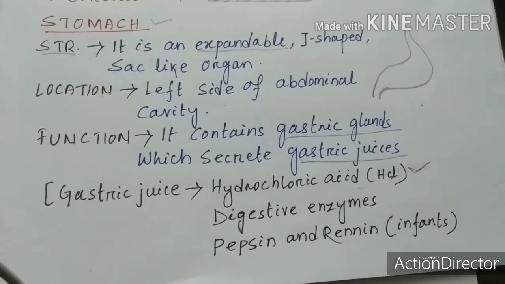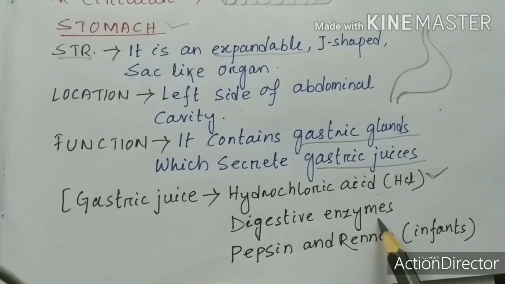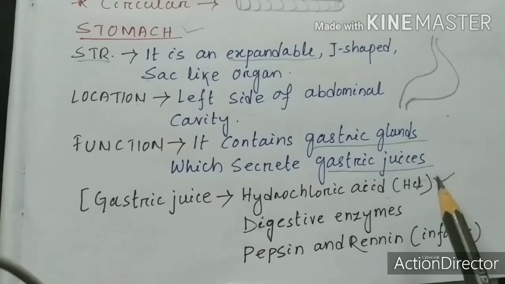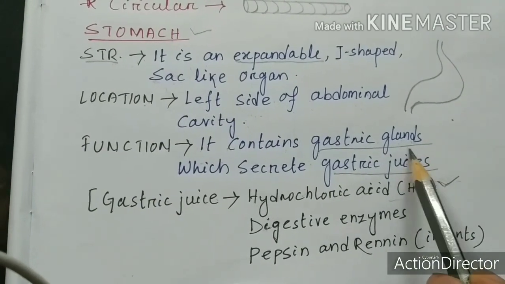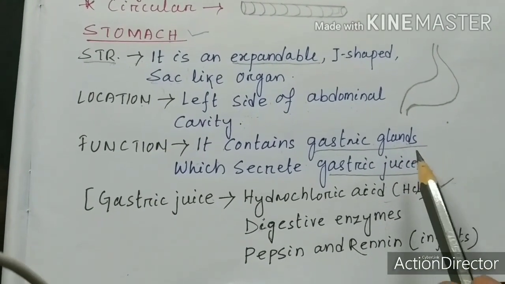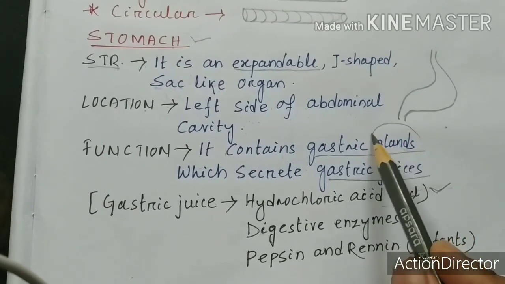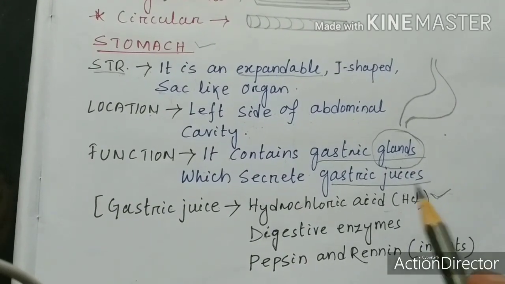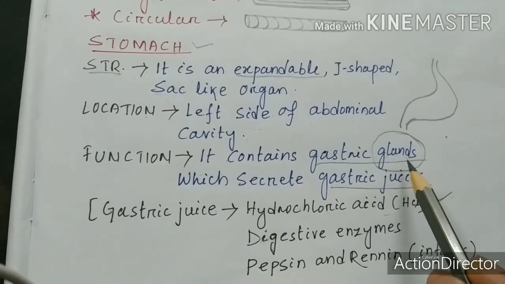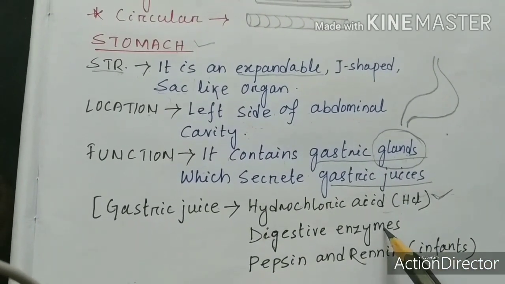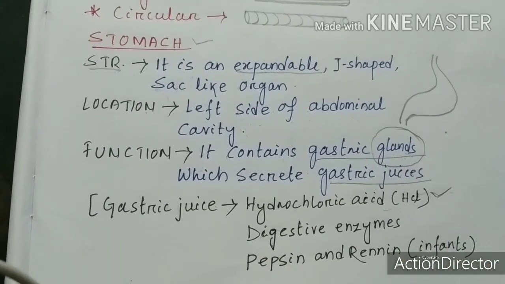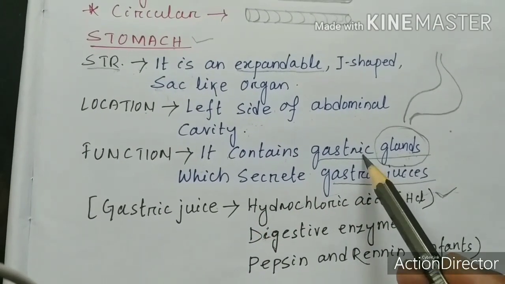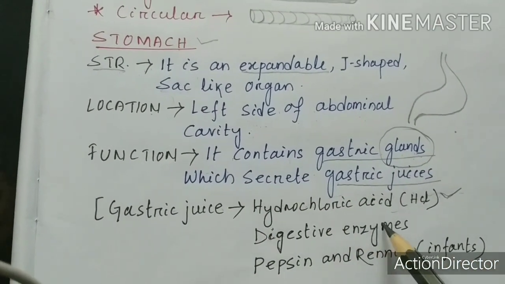Okay, next, it has digestive enzymes. Already I said a gland may secrete enzyme or it may secrete hormone. So don't get confused about glands. About glands you will learn in detail in your higher class. That's why I am not discussing more about glands. So a gland may secrete enzyme or it may secrete hormone. So the gastric gland secretes the digestive enzymes.